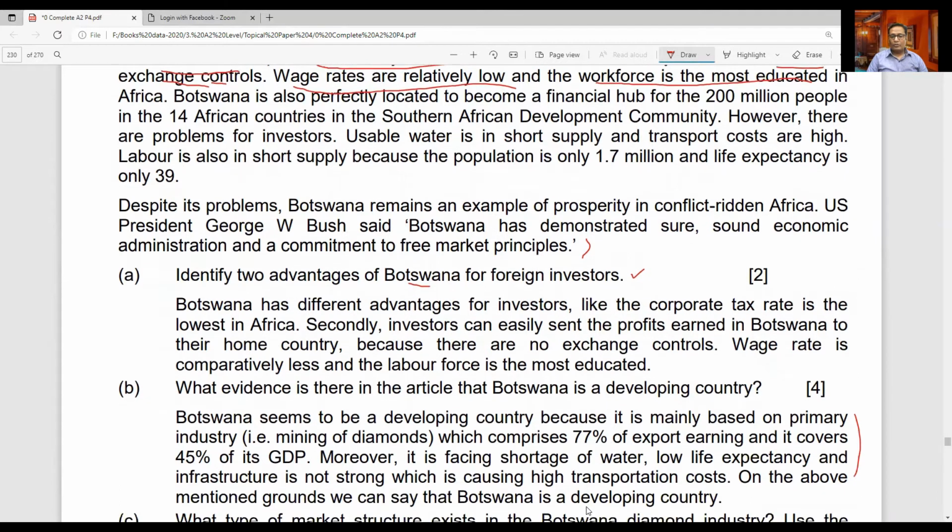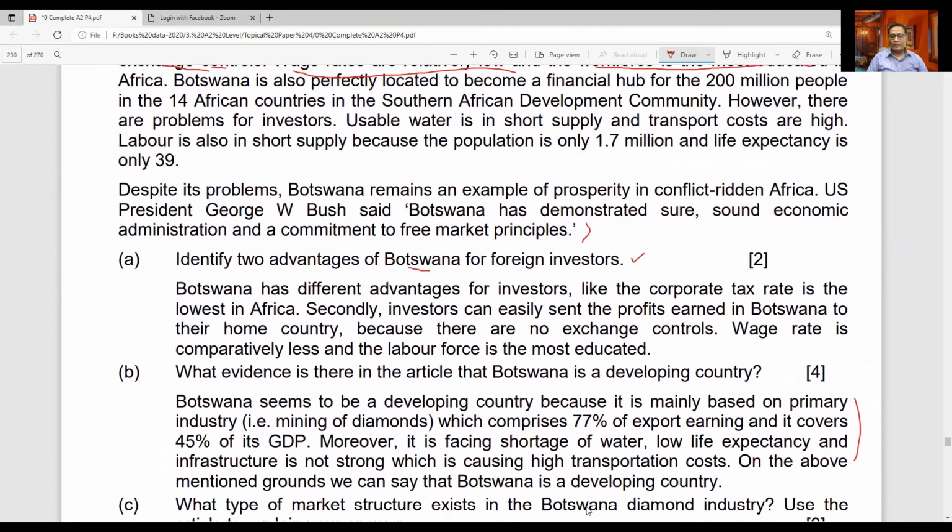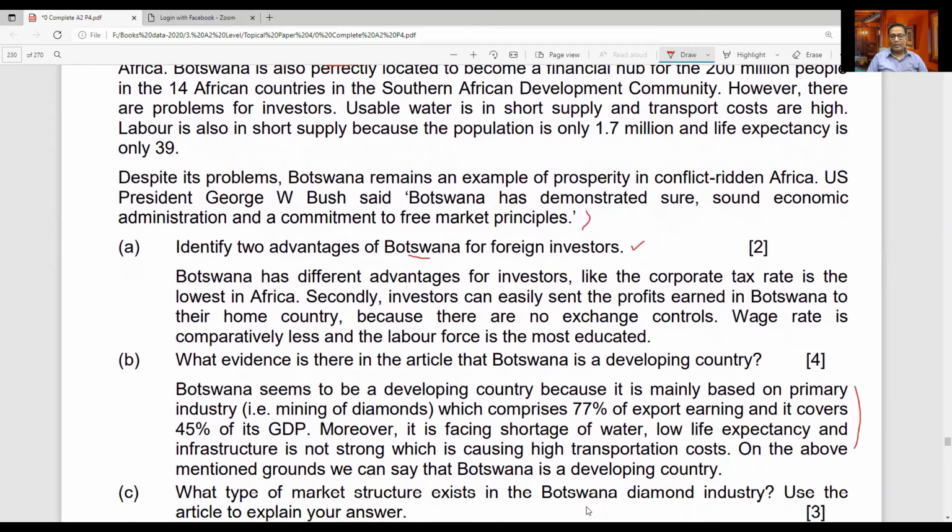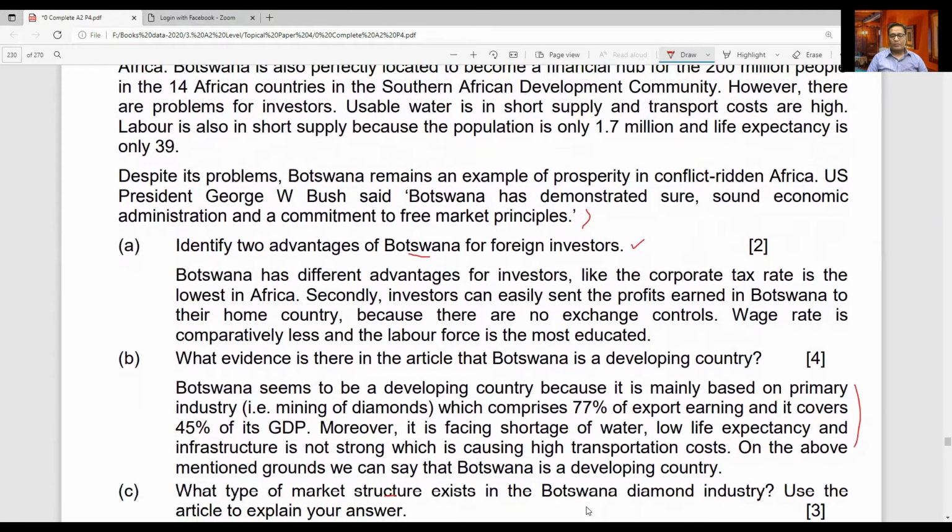And now I'm moving to the next question, that is part C of question number 1. What type of market structure exists in the Botswana diamond industry? Use the article to explain your answer. Okay, so different market structures are basically perfect competition, monopoly, monopolistic competition, and similarly, oligopoly market structure and duopoly market structure. These are different market structures. You have to identify which type of market structure exists in Botswana.